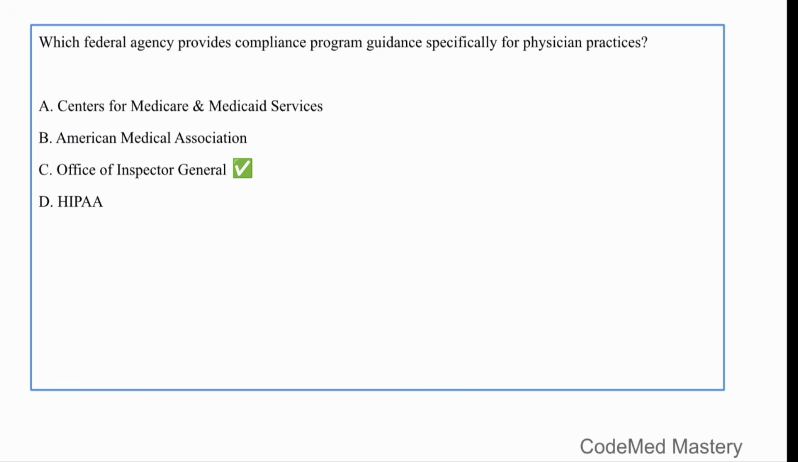It issues compliance program guidance documents for various healthcare entities, including physician practices. CMS administers Medicare and Medicaid. That is option A. Okay. AMA is a professional association and HIPAA is a law, not an agency.